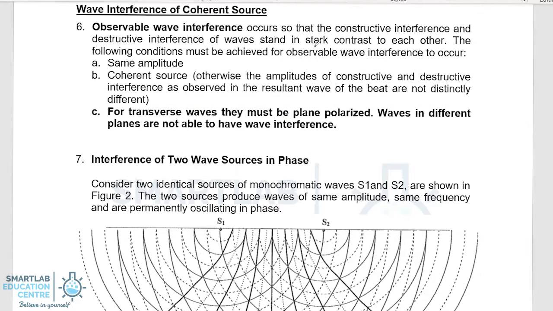The conditions for constructive and destructive interference of waves to be observed are that the amplitudes of the waves are the same and the sources are coherent, which means they share the same phase difference and the same frequency. And finally, for transverse waves to display observable wave interference, they must be plane polarized and both waves must be on the same plane.